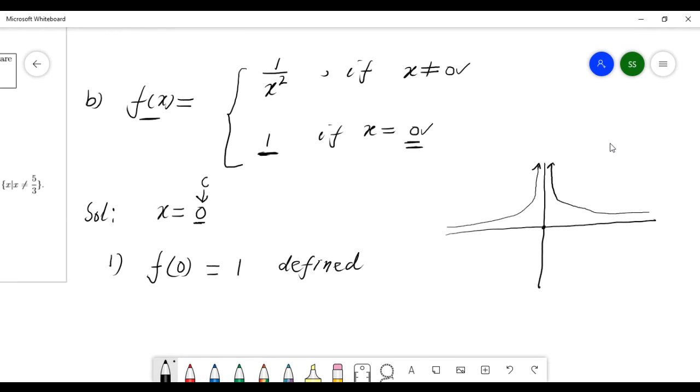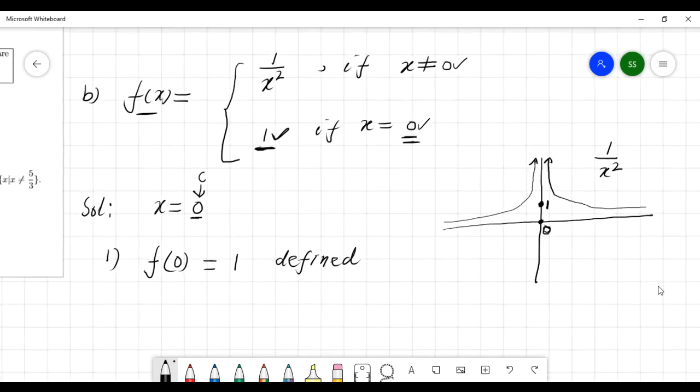So f of 0 is 1, meaning this dark point is 1. f of 0 is defined here. This is the graph of one upon x square. Okay. Now check condition number 2, the limit.